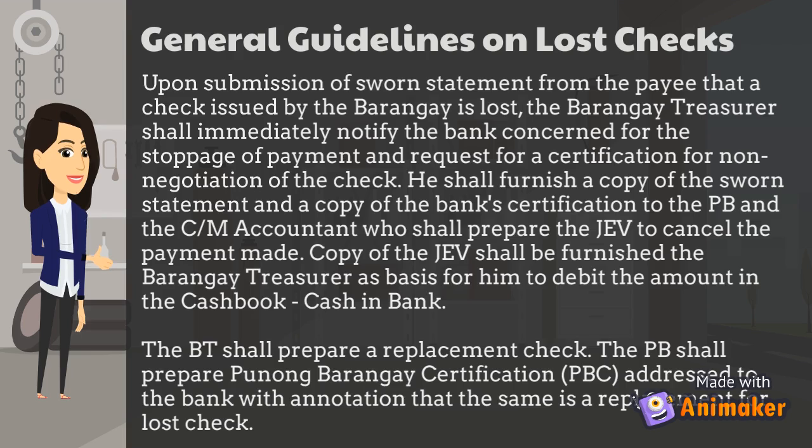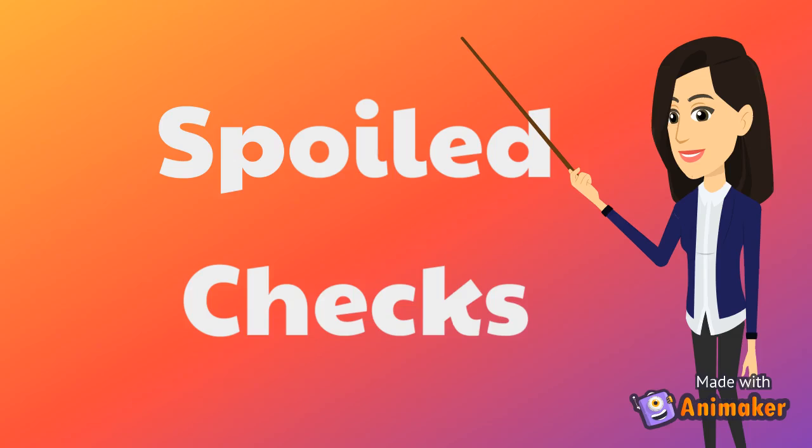A copy of the JEV shall be furnished to the barangay treasurer as basis for him to debit the amount in the cash book, cash in bank. In addition to that, the barangay treasurer shall also prepare a replacement check. So, the punong barangay shall prepare a punong barangay certification or PBC addressed to the bank with annotation that the same is a replacement for lost check.